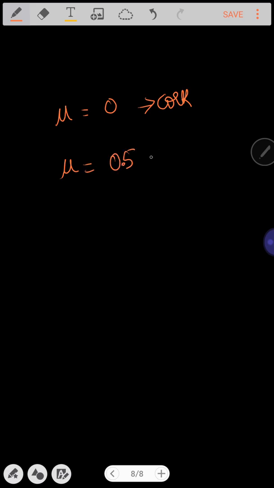You should remember the Poisson's ratio for different materials: mu is equal to 0 for cork and mu is equal to 0.5 for incompressible rubber. Now we are considering the value of mu equal to 0.5 for the soil by assuming the soil to be incompressible.